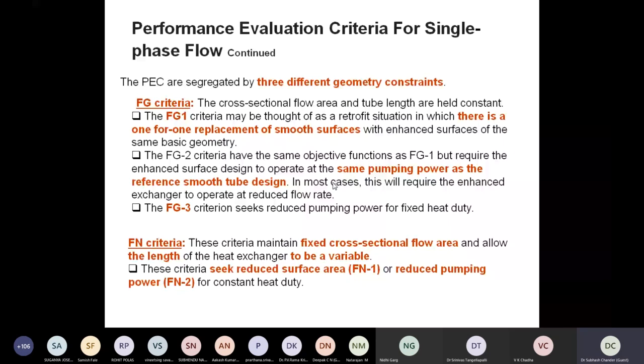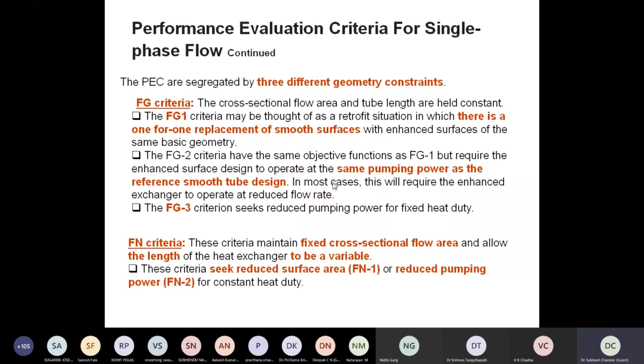There is another criteria, we call it the FN criteria. These criteria maintain a fixed cross-sectional area and allow the length of the heat exchanger to be variable, right? These criteria seek reduced surface area or reduced pumping power for a constant heat duty, right?